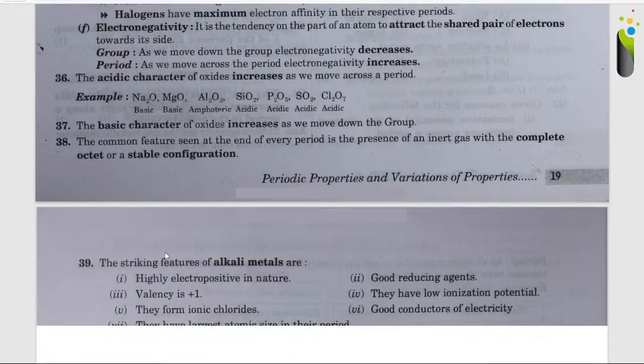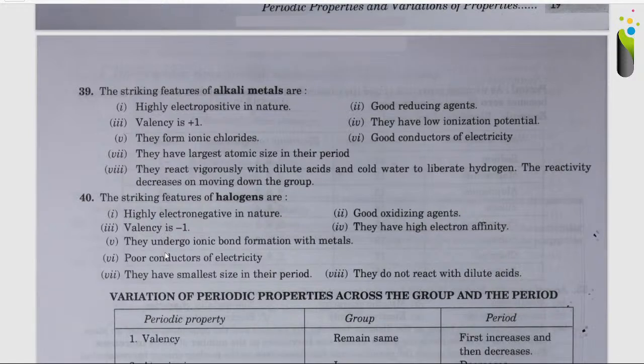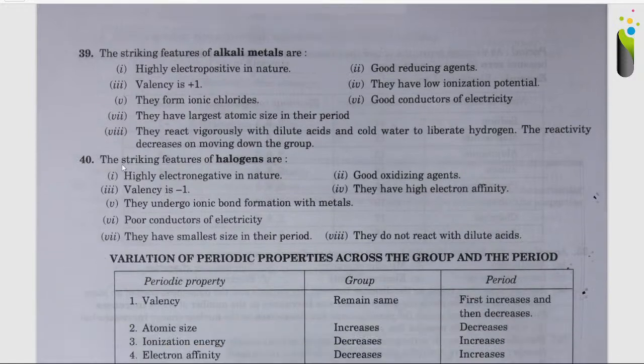The striking features of alkali metals are: first, highly electropositive in nature; second, good reducing agents; third, valency is +1; fourth, they have low ionization potential; fifth, they form ionic chlorides; sixth, good conductors of electricity; seventh, they have the largest atomic size in their period; eighth, they react vigorously with dilute acids and cold water to liberate hydrogen. The reactivity increases on moving down the group.